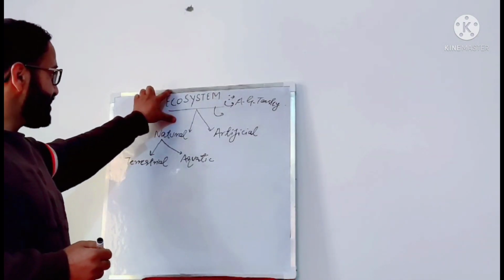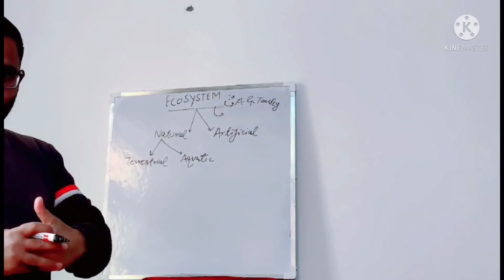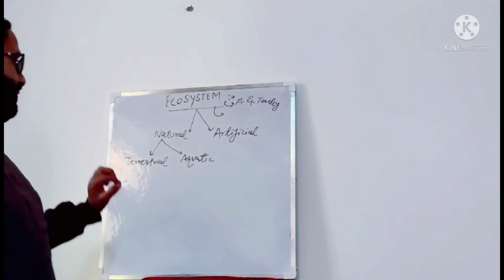So the living organisms are interacting with other living beings, and they are also interacting with their physical environment.